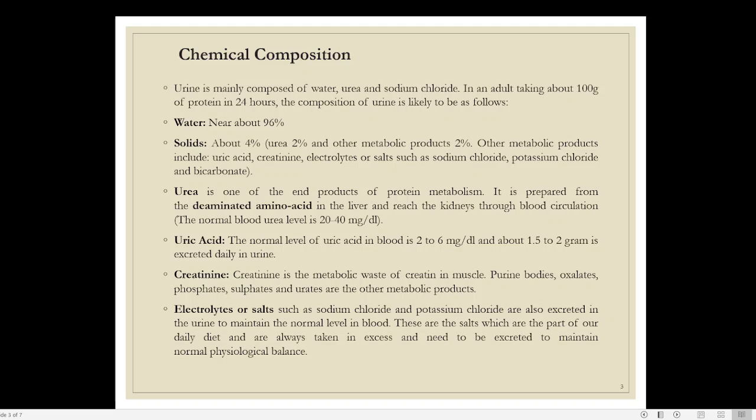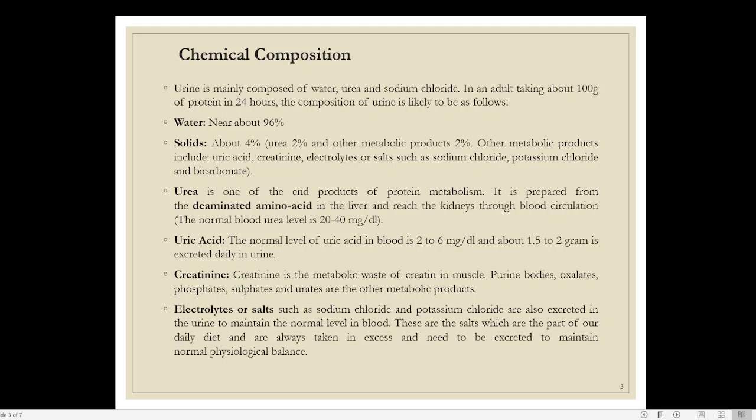protein. Then you can see that the remaining 4% is actually formed of solid, and 50% of the solid will be urea. Urea will be contributing 2% of the total, that is half of the solid, and other metabolic products will also be contributing half of the total solid. So there will be 96% water, 2% urea, and 2% other metabolic products. This is how the composition of the urine normally is.